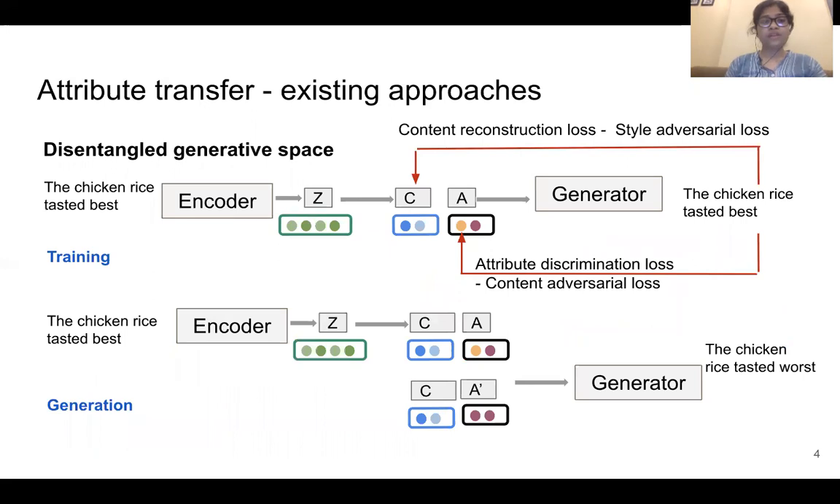Another approach deals with a disentangled generative space. Starting with a sentence, it first generates a representation, which it then splits into two different independent representation spaces. At the time of training, it tries to make sure there is no mutual information between these two, that is content and attribute, and tries to generate a sentence of our interest by assigning some appropriate representation value on this attribute space. Then we can generate, say here, a negative sentiment sentence, keeping the content intact.